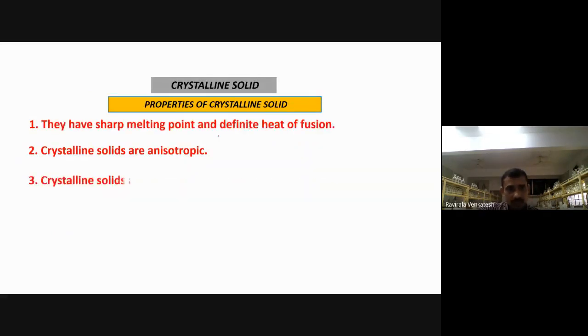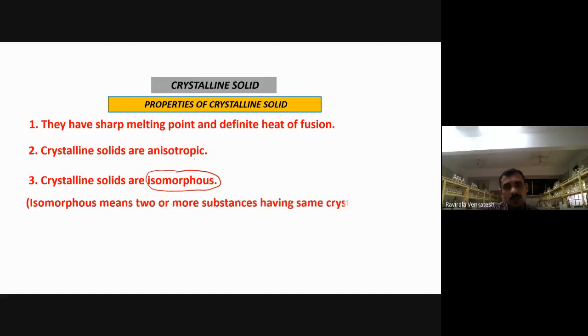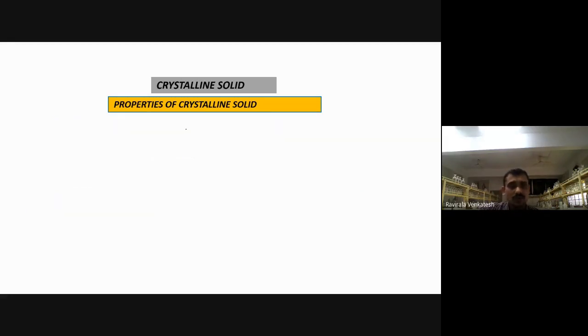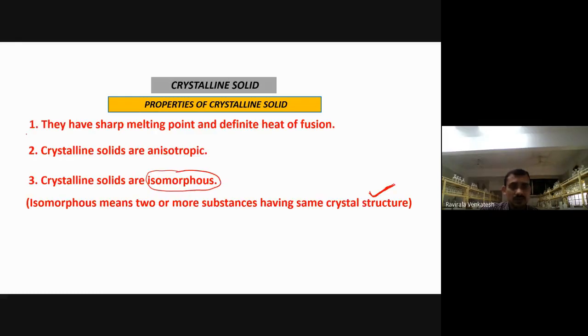Properties of the crystalline solids. All these properties. Now, do you know isomorphous? Iso means what? Same. Two or more substances having the same crystal structure. They are having the same crystal structures. Isn't it? Two or more substances will have the same type of crystal structures. They are called isomorphous here. So these are the properties of crystalline solids here.